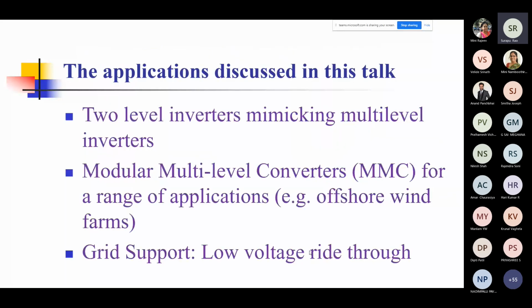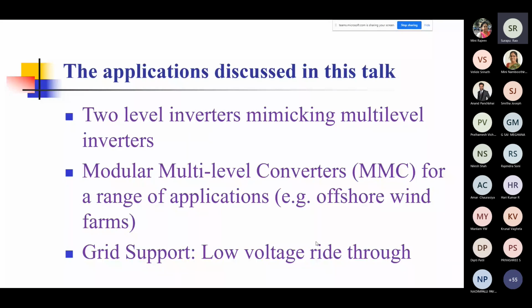Now let us come to the other important applications of power electronics that I want to cover here. One of them is a very interesting aspect where we use two-level inverters and, in terms of configuration and control, we make them mimic what are called multi-level inverters.